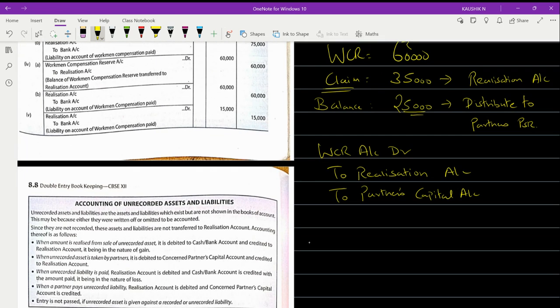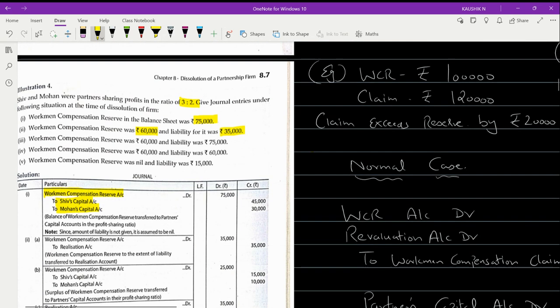So that means you write as two, Shiv's capital account and Mohan's capital account. So the amount in the WCR was 60,000 and the claim amount of 35,000 will go here. The remaining balance 25,000 in the ratio of what? 3 is to 2.